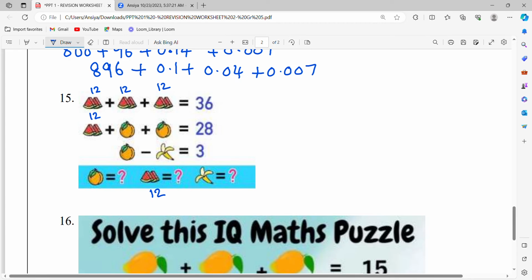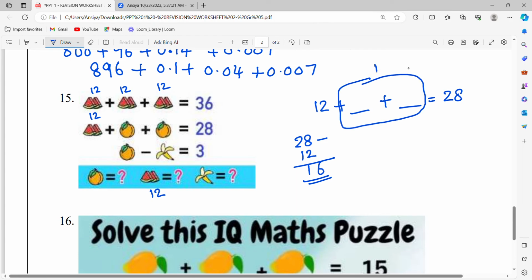Now it's peach. It is given 12 plus a peach plus a peach makes 28. If 12 is already there, what's remaining to reach 28? We can subtract. 28 minus 12. 8 minus 2 is 6. 2 minus 1 is 1. So 16. So this all together should be 16 because 12 plus 16 makes 28. And there are 2 peaches, so you divide 16 equally. What's half of 16? It is 8 and then 8.